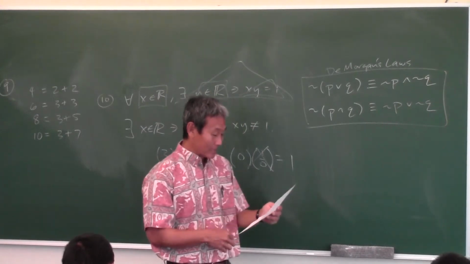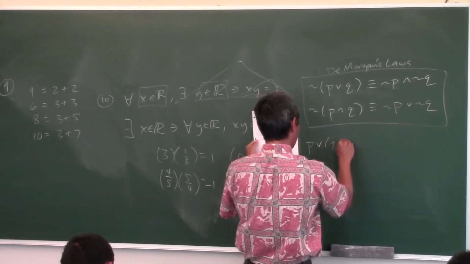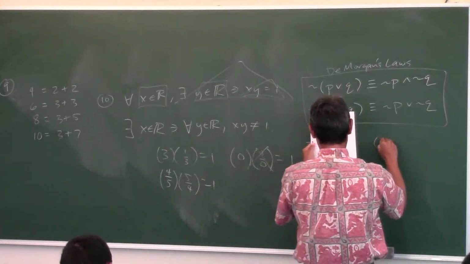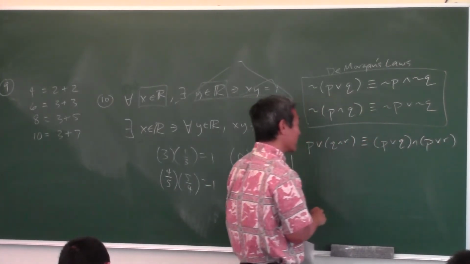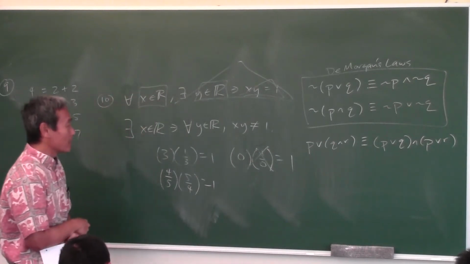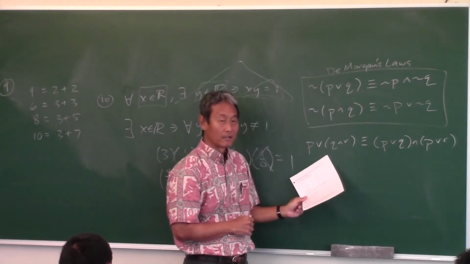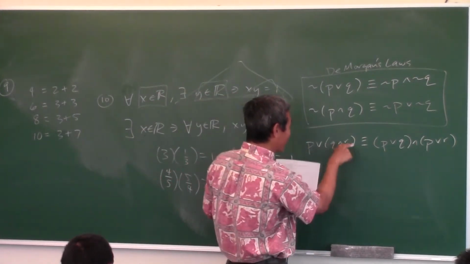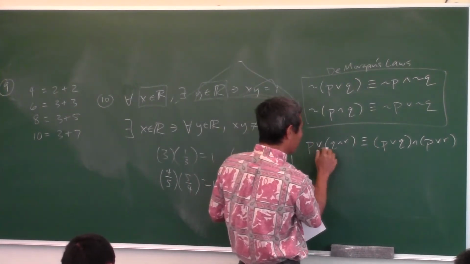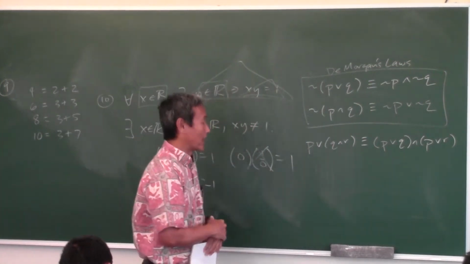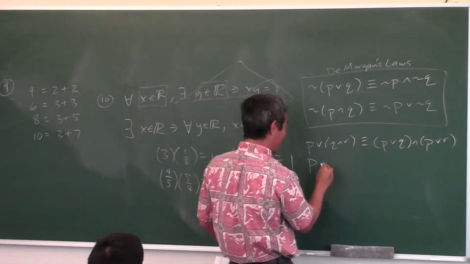Okay, and then number 15 and 16, did you notice anything? Yeah, they have the same truth table. So this truth table came out exactly the same as this one. So that means they are logically equivalent. Now, I don't think we have a name for this one, but doesn't this one also remind you of the distributive property? Look, you have P or, and then you have an and statement here. So you can kind of distribute the P or. So you get P or Q, and then P or R.